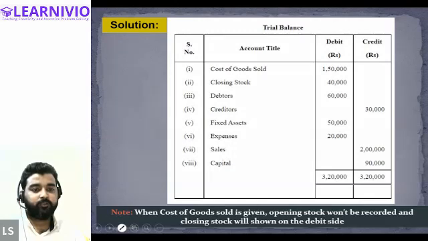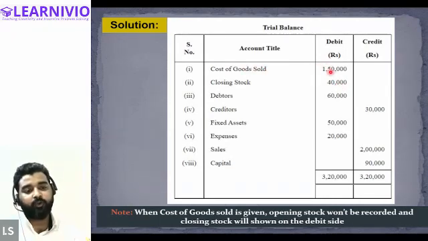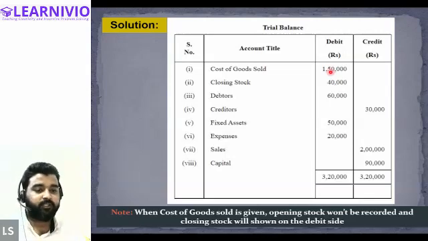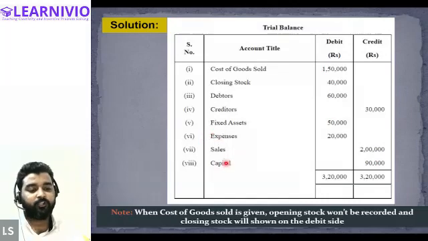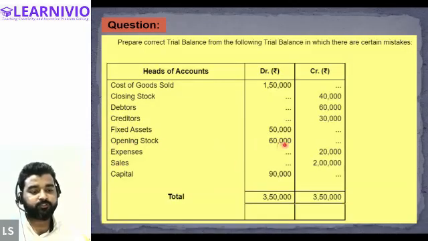We will be recording the cost of goods sold on the debit side, right? And also the closing stock will be shown on the debit side only. Closing stock will be shown on the debit side if the cost of goods sold is given in the question. If the cost of goods sold is not given, then we will indicate this on the credit side only. And if cost of goods sold is not given, then we will also indicate the value of the opening stock in the trial balance. This opening stock 60,000, no? So this will also be indicated in the trial balance.